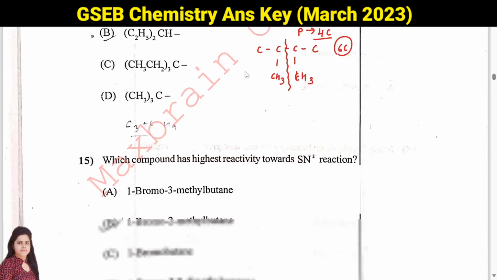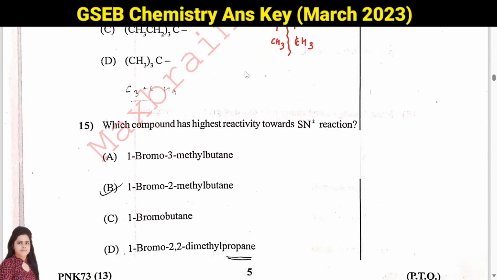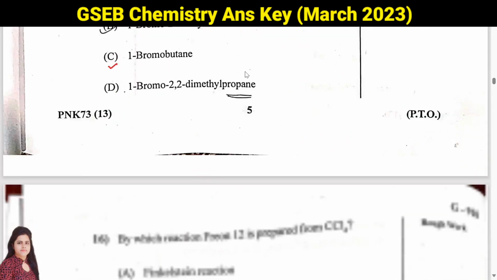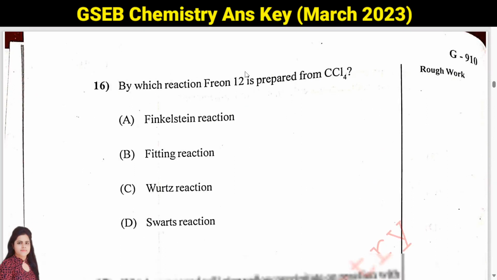Then we have question number 15. Which compound has highest reactivity towards SN2 reaction? So in SN2 reaction, generally we see the hindrance. Less hindrance means more reactivity towards SN2 reaction. If you will see these options, option C is having least hindrance, right, for the leaving group. So answer will be C.